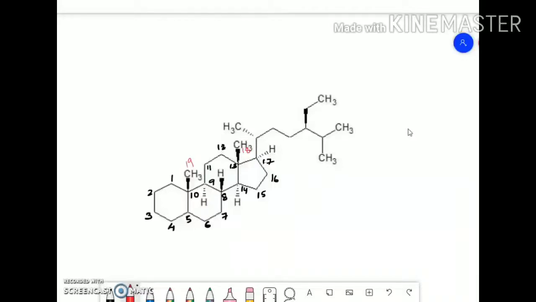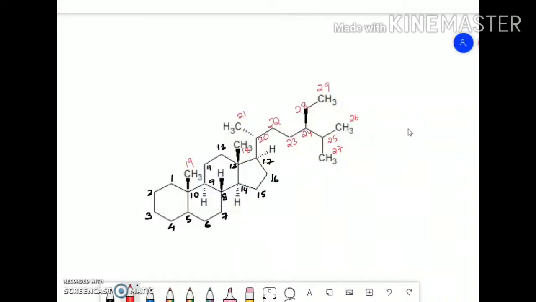So after 18, 19, this carbon atom is 20, and this methyl group is given the number 21. So this forms a pregnane nucleus. Then if there are further side chains, alkyl chains, attached to this ring system, the numbering proceeds to this carbon atom, 22, then 23, 24, 25, 26, 27. And then you come to this carbon atom, 28 and 29.